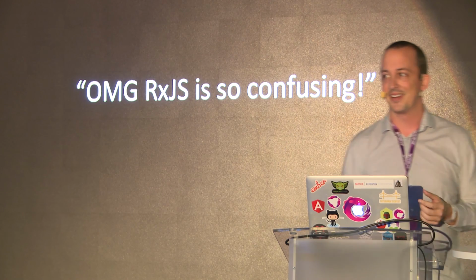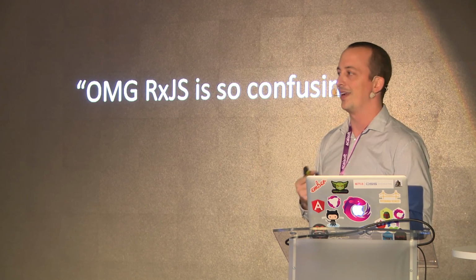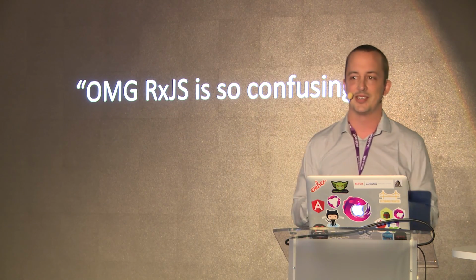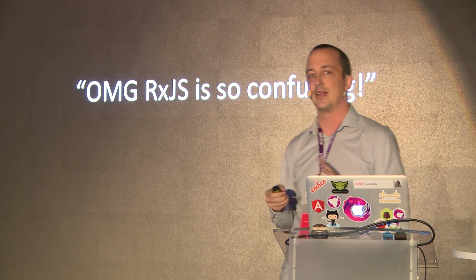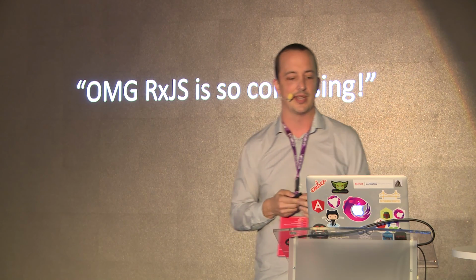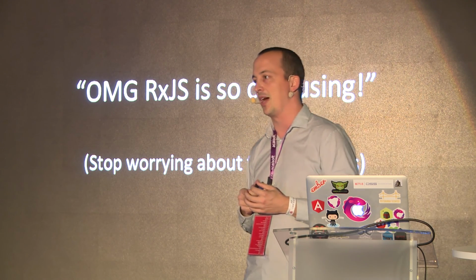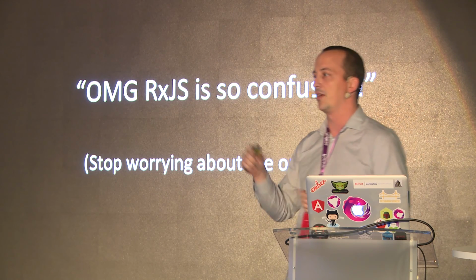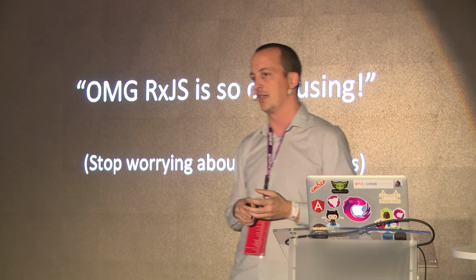So on the heels of that, another one that I get is, oh my God, RxJS is so confusing. Usually this is people freaking out about what do I do? How do I do this thing with RxJS? First off, if you're new to RxJS, stop worrying about the operators. The operators are all the little methods that are on the observable: map, flatMap, switchMap, these sorts of things.